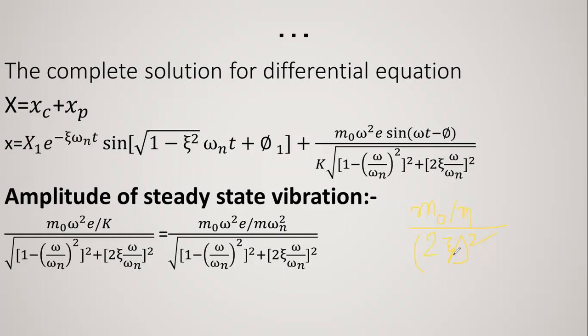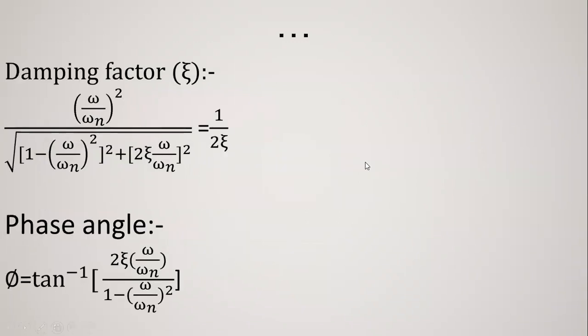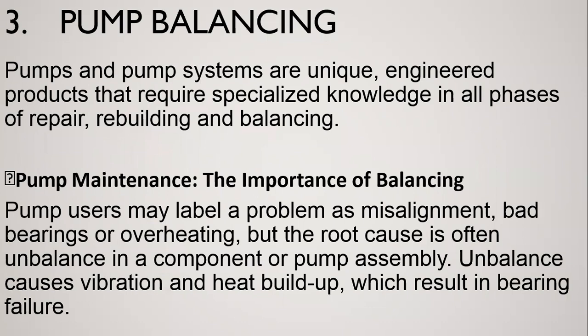This motion is 180 degrees out of phase with the exciting force. That is, when the unbalanced mass moves up, the main mass moves down, and vice versa, right? So these are the assumptions when the rotating or reciprocating mass is unbalanced, right? So the damping factor and phase angle are there.